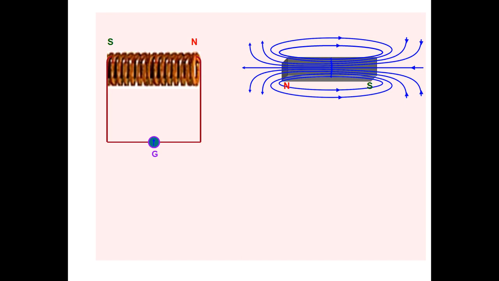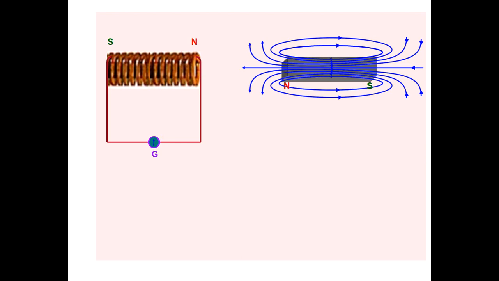Whenever either the magnet or the coil is moving, only then is a change in magnetic flux linked with that coil. So it means EMF is induced in the coil. It means the galvanometer shows some deflection. It means current is present in the coil. So this phenomenon is known as what?